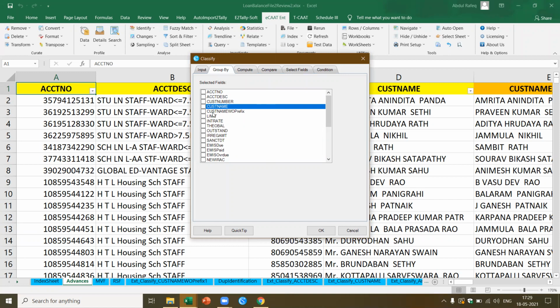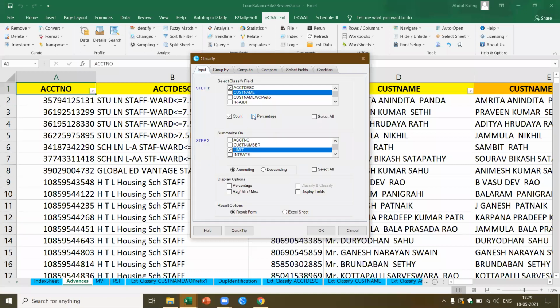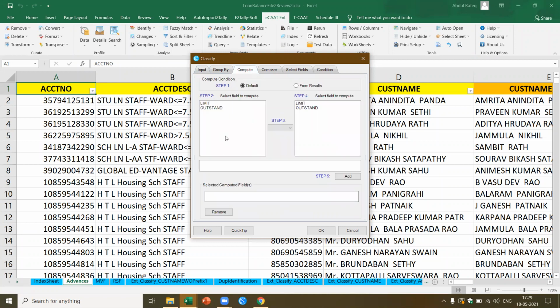Okay, now let's say I'm not doing this. What I'd also like to do is compute. Let's see what I've selected. I've selected the account description. Now let me cancel this. I want to pick up the customer name, and for each customer name, I have this outstanding and the limit which I picked up. Now I'm not going to just get the total here. I want to compute, which means I want to compute in this case what are the cases where the outstanding minus limit. What will it show me? What are the cases where the outstanding is greater than the limit?